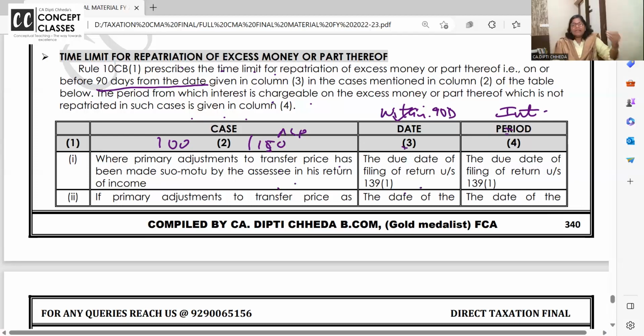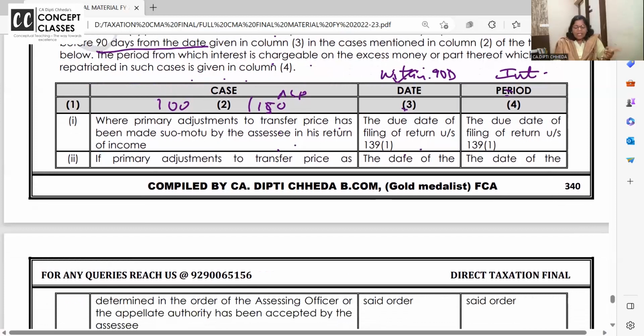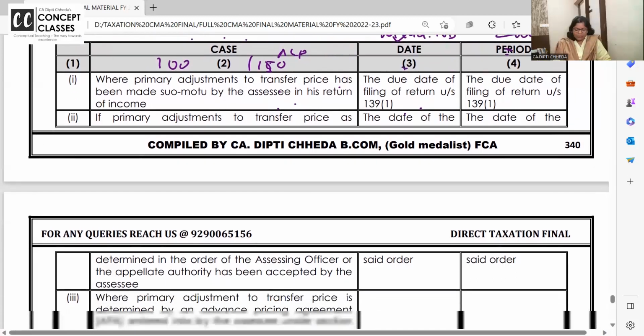If not, interest will not start after 90 days. Interest will start from day one only. Clear to all of you? Once again, if primary adjustment is done suo moto by the SSE, then within 90 days of filing the return, the difference from ALP should be brought in India. If not brought, interest will not start from the 91st day. It will start from day one only.